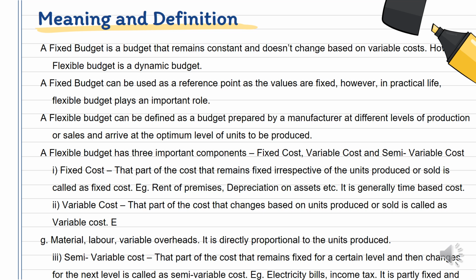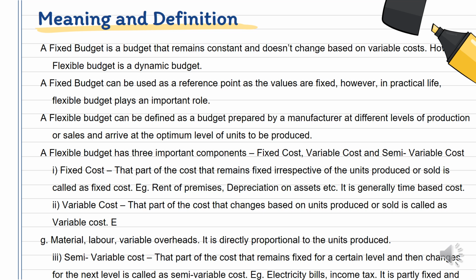For preparing a flexible budget, there are three important components, as you understand, that is the fixed cost, the variable cost, and the semi-variable. For a fixed cost, we can say that the part of cost which remains fixed irrespective of the units produced is called as fixed cost. Like for example, rent of premises. So rent is a time agreement wherein we have to pay a fixed amount to the owner, the landlord, and it hardly depends upon the number of units produced or sold. Likewise, we have depreciation on assets.